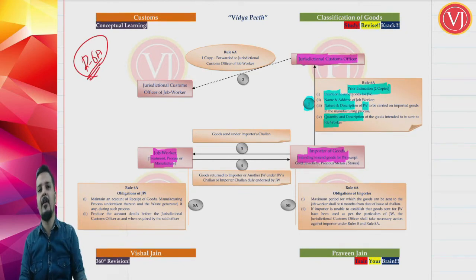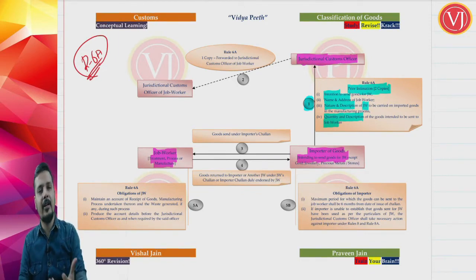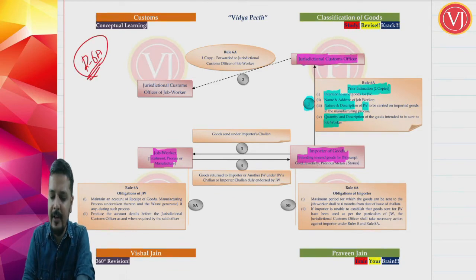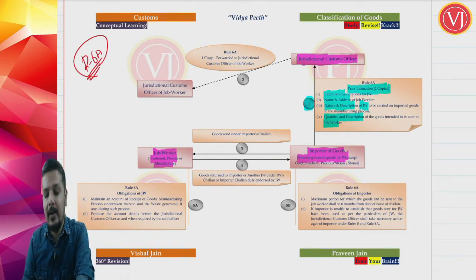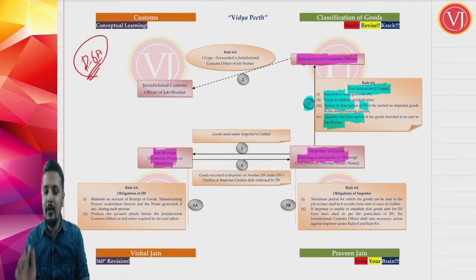Here there is no general and specific, it is both general as well as specific. His intention is a general thing, his intention that he is interested in sending the goods to job worker. The name and address of job worker, nature and description of job work is all general information. So here the first 3 points are general, and the fourth point is specific. What is the quantity and description of the goods to be sent to job worker is specific. The moment you talk about quantity, it is specific. So here it is both general as well as special information in 2 copies, and that too prior.